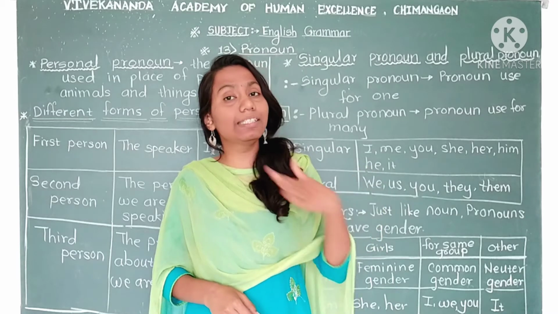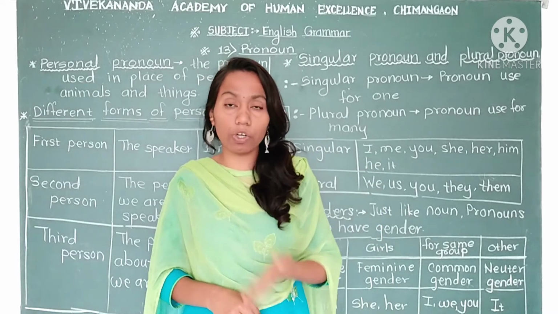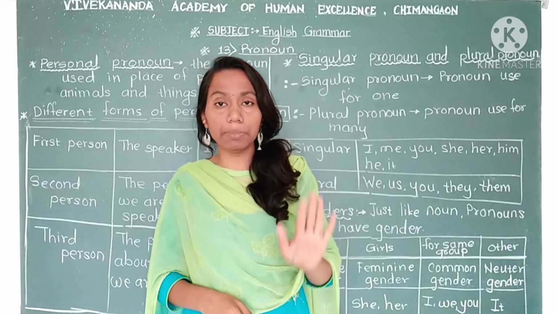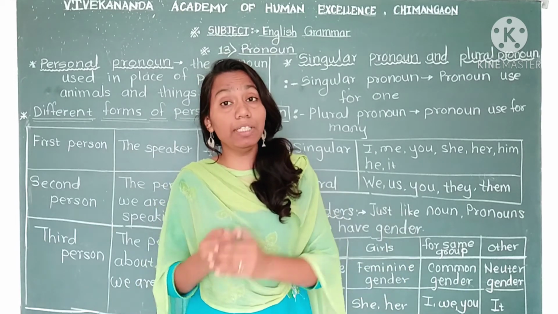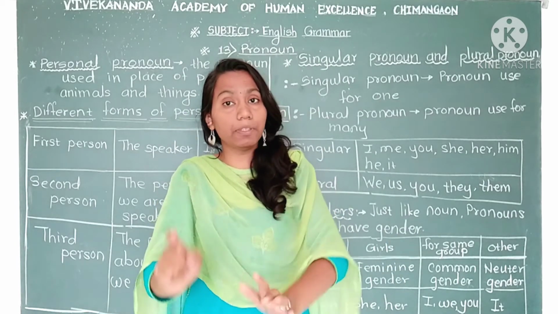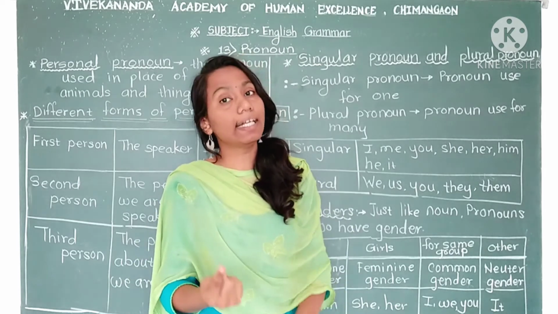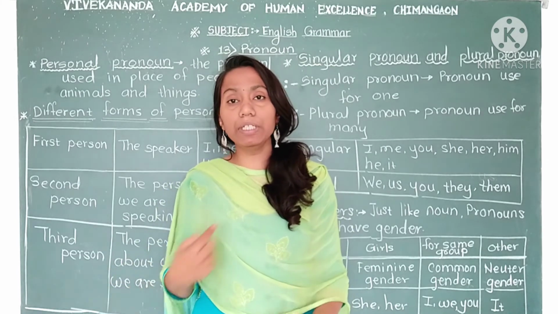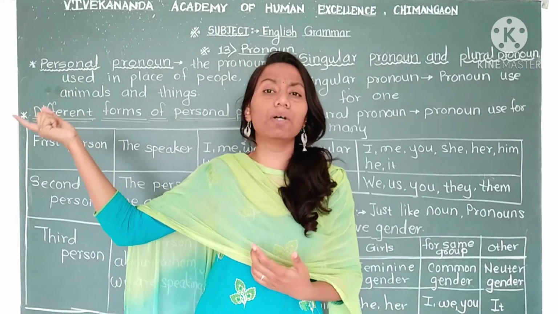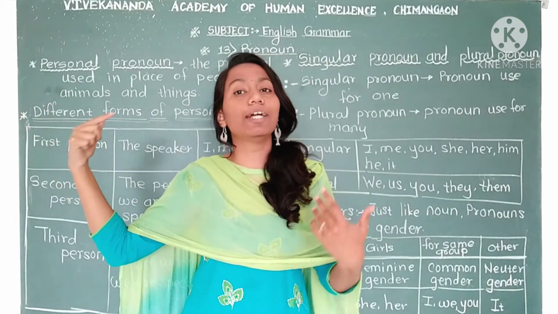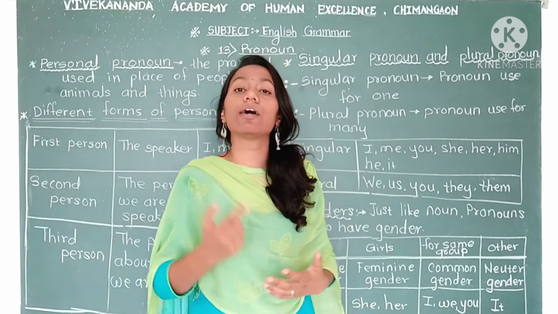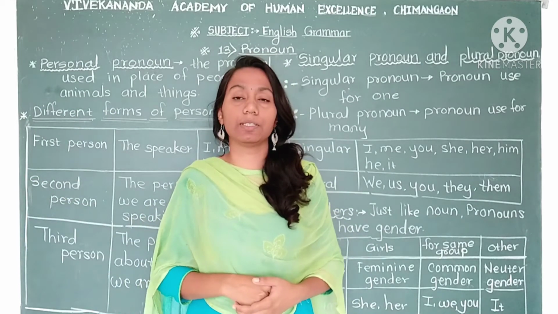First person means speaker. The person who is talking, that person comes in first person. Second means the one with whom we are talking. The person who is standing in front of us and we are talking directly. That is second person. And third means we are talking, but we are talking about somebody else, right? So that comes in third person.